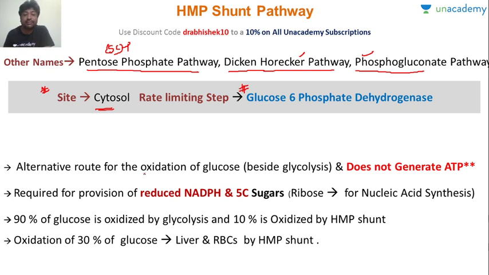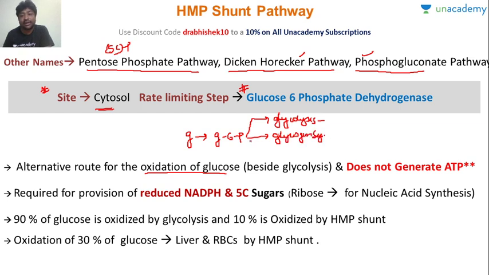Now this is an alternative route for oxidation of glucose. We know that glucose is converted into glucose 6 phosphate, and this glucose 6 phosphate can take a lot of routes. It can go to glycolysis, which is an oxidative pathway, it can go to glycogen synthesis, or it can even go to HMP pathway. So it has a lot of alternative routes. It is one of the alternative routes of oxidation of glucose besides glycolysis. But the importance here is it does not generate ATP. So it's not an ATP generation pathway.